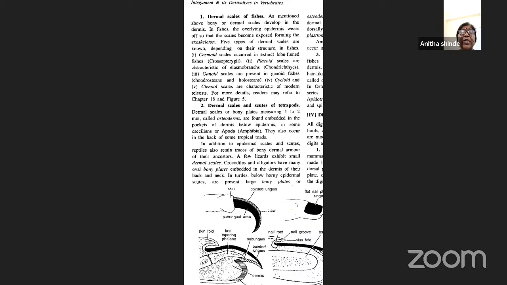So in addition to these epidermal scales and spores, the reptiles, they say, also retain the traces of these bony dermal armor of their ancestors. A few lizards also possess the small dermal scales. Crocodiles and alligators also have many bony plates embedded in the dermis. Turtles also possess these dermal scales. Most of the mammals actually also possess the dermal scales.